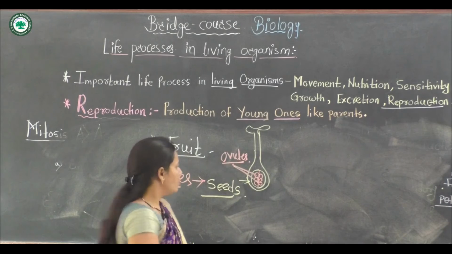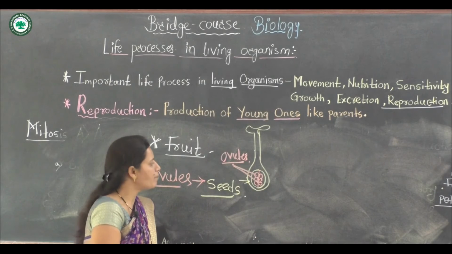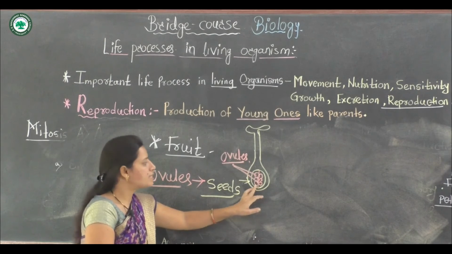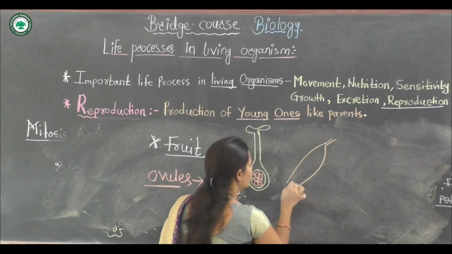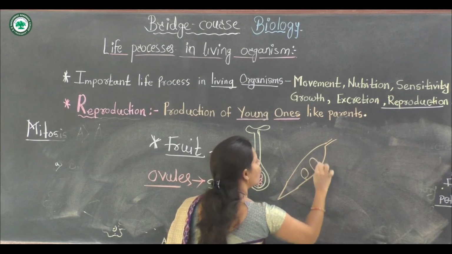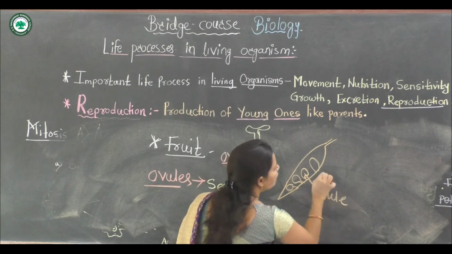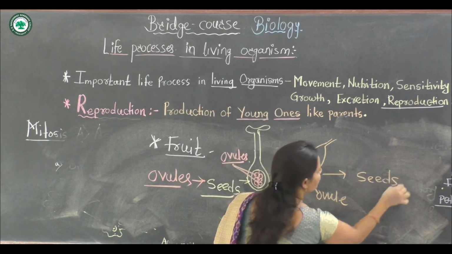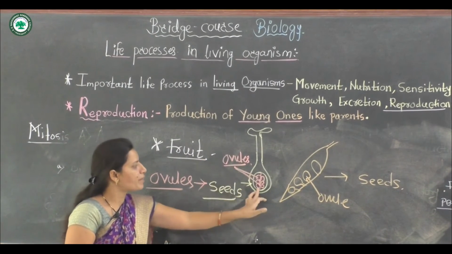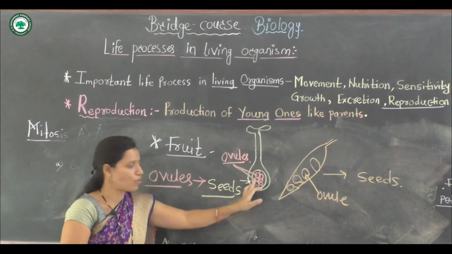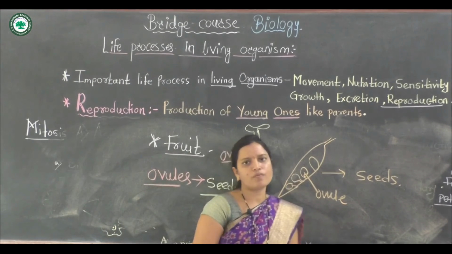This ovule is present inside the ovary. For example, in pea, seeds are formed. In pea plants, the pod of the pea is a formation of ovules, and these ovules get converted into seeds. Understand this formation of fruit and seeds. Fruit formation takes place with the help of the ovary. The ovary gets converted into fruit, and ovules form seeds.